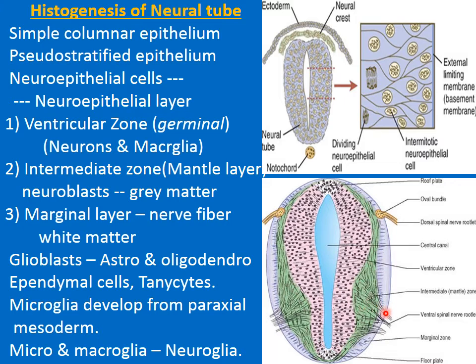Neuroblasts become neurons as they develop cytoplasmic processes. It is clear from here that the neuron-containing mantle layer later on forms the grey matter of the CNS.